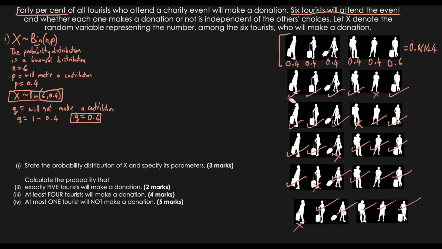What we'll end up with is 0.4, a donator here again, a donator here again, not donating here, another donator here, and if we do the same thing that we did up here, we'll end up with the same answer, 0.06144. So I did this to show you that no matter what combination we have of these 5 tourists, we will always get 0.06144. And remember, when we arranged this, we literally thought of every single scenario that would get us exactly 5. So we have 6 different situations that would give us exactly 5 making a donation.